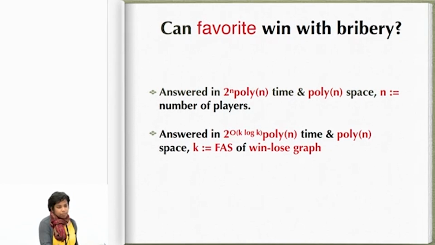Another algorithm that we can give answers this question in 2 to the power order k log k poly n time. This is the same time complexity as our original problem, because we solve this problem by reducing it to an instance of our original problem, and then we use that algorithm. The reduction from this problem to the problem where no bribery is allowed takes no more than this much time, then we invoke our previous algorithm with its known time complexity, and therefore the whole problem can be solved in 2 power order k log k poly n.